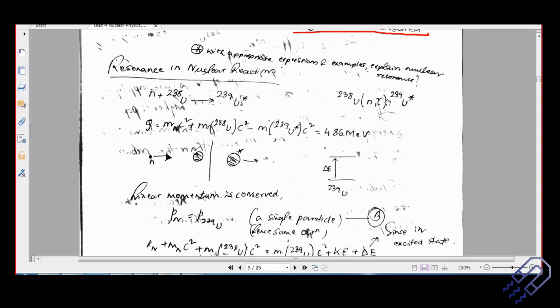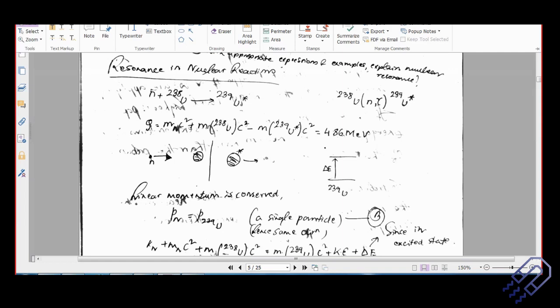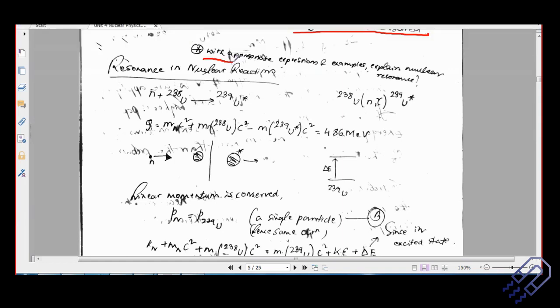Write expression and example, explain nuclear resonance. This was again a question which I asked. As I keep on giving you each and every topic, every time I am telling you what the possible questions are. This is a descriptive question, and that is important.